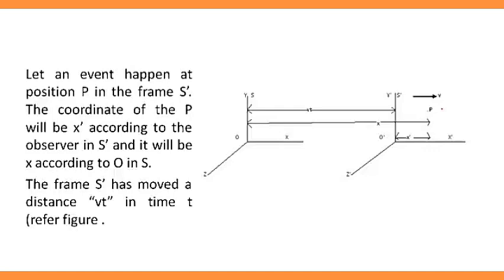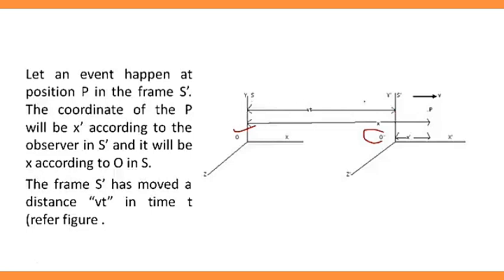Now let an event happen at position P in the frame S dash. Any event can happen in the frame S dash. For example, a biker has a cap and he throws the cap. The coordinate of P will be x dash according to the observer O dash in frame S dash, and it will be x according to observer O in frame S. The frame S dash has moved a distance vt in time t. Now you can see in the figure that this is the distance vt.